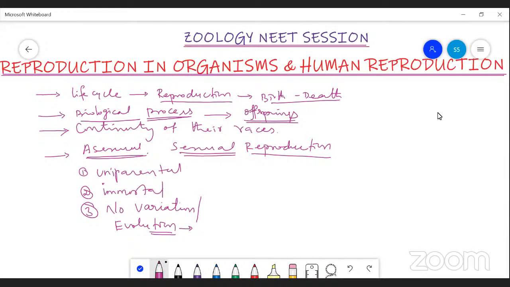So in the asexual method of reproduction, there is no utilization of more energy.